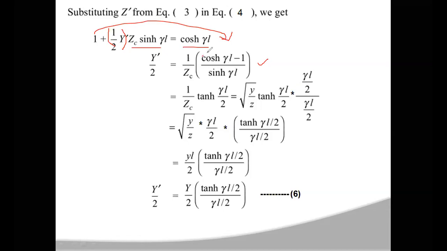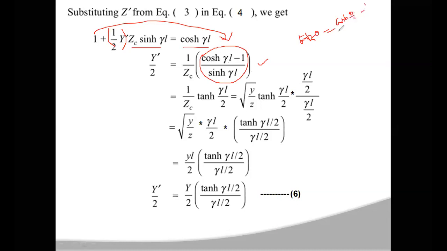According to the trigonometric (hyperbolic) identity, this value can be written in terms of tanh of theta by 2.